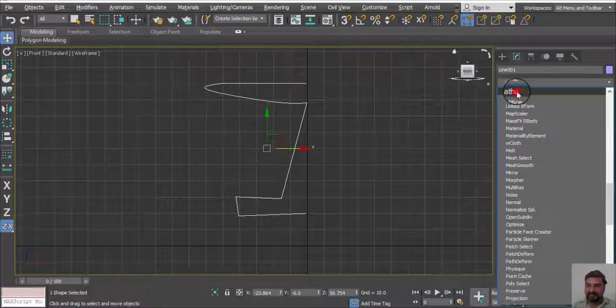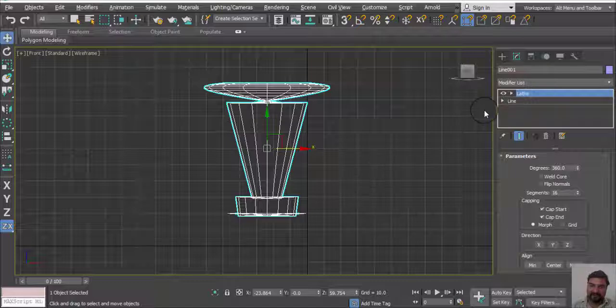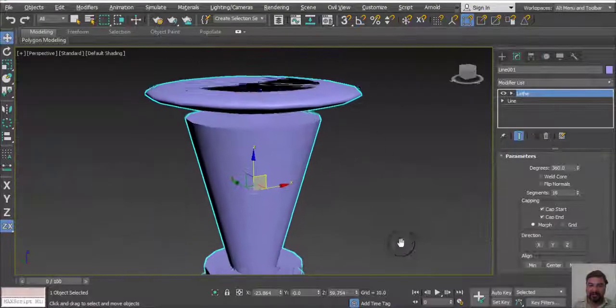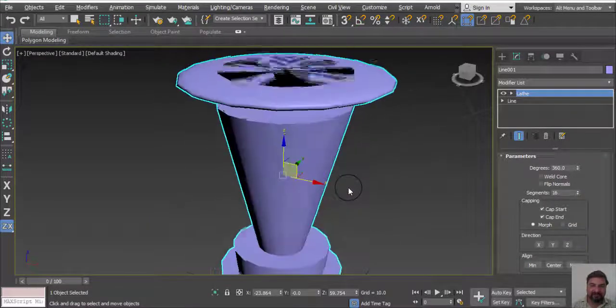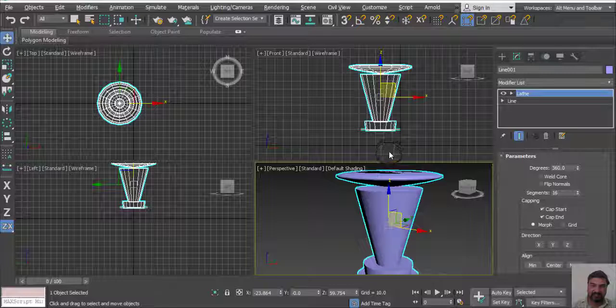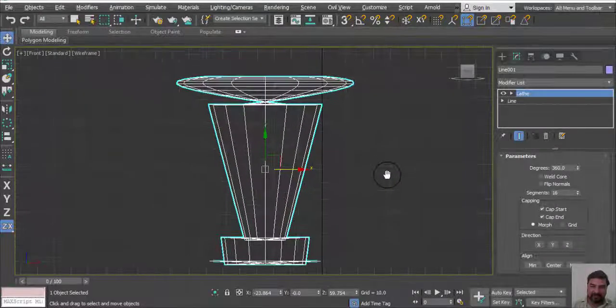Select this one. When we select and apply Lathe modifier, simply our line convert to this kind of object. What we do, we can change a setting of our line tool and create a perfect model.